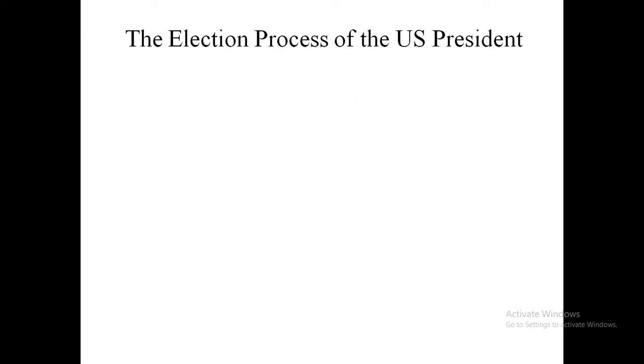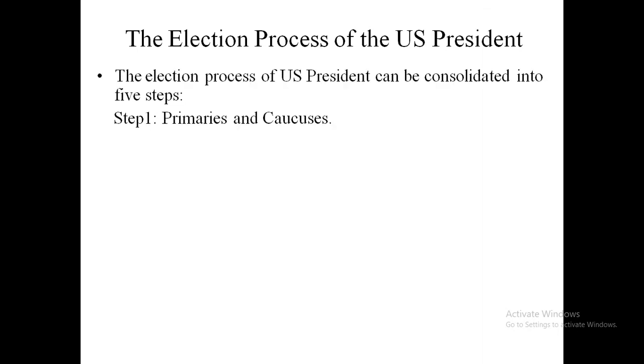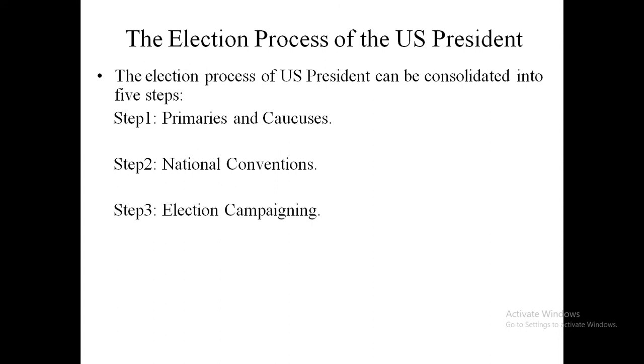Now I will discuss the different steps that are involved in the election of the President of the United States. Number one step is primaries and caucuses. Number two is national conventions. Number three, election campaigning. Number four, general election, and number five is the electoral college.